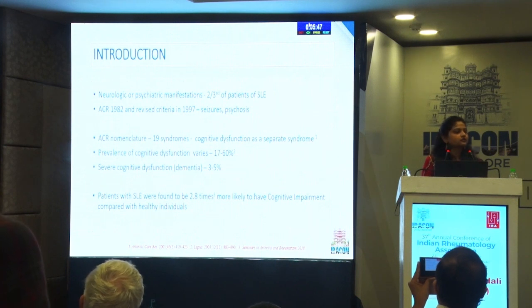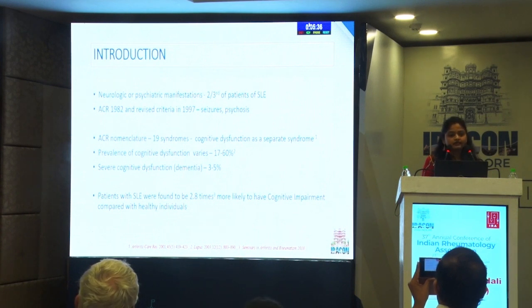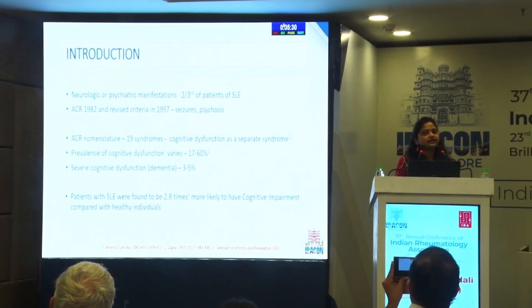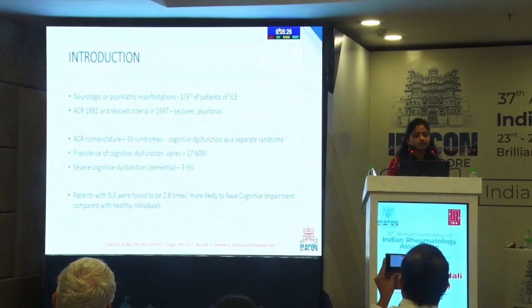We all know that neuropsychiatric manifestations account for about 2/3 of patients in lupus. Initially, it was only seizures and psychosis which were included in the criteria, but later the syndromes which were described in lupus included cognitive dysfunction as one separate syndrome. The prevalence varies between 17 to 60%, whereas severe cognitive dysfunction, that is dementia, is seen in only 3 to 5% of patients.